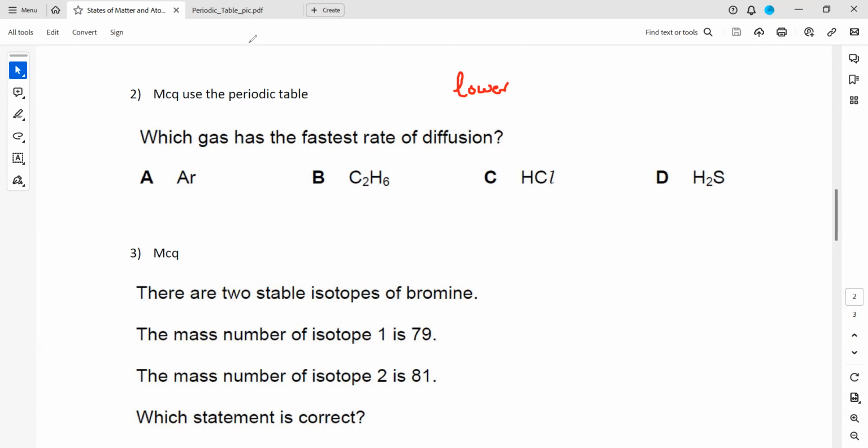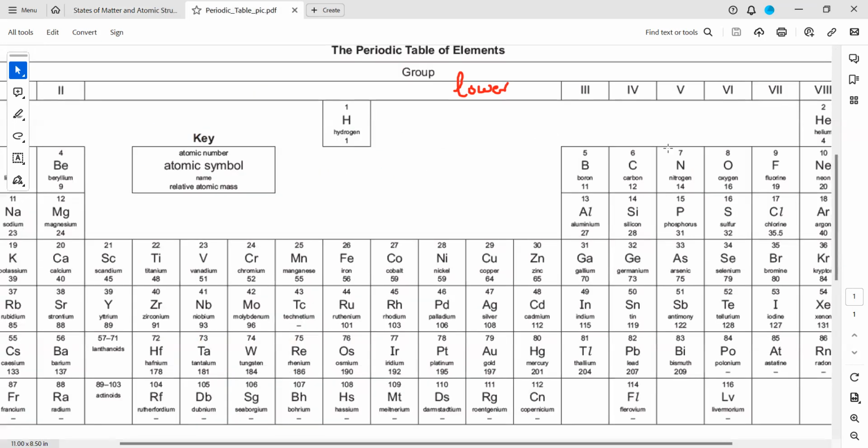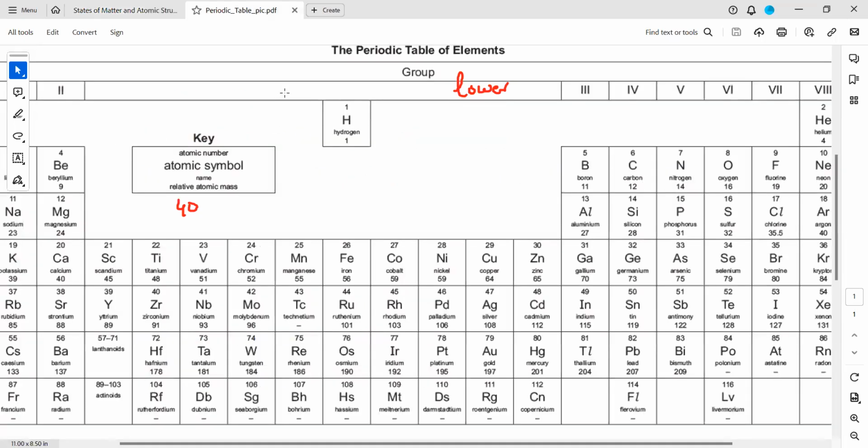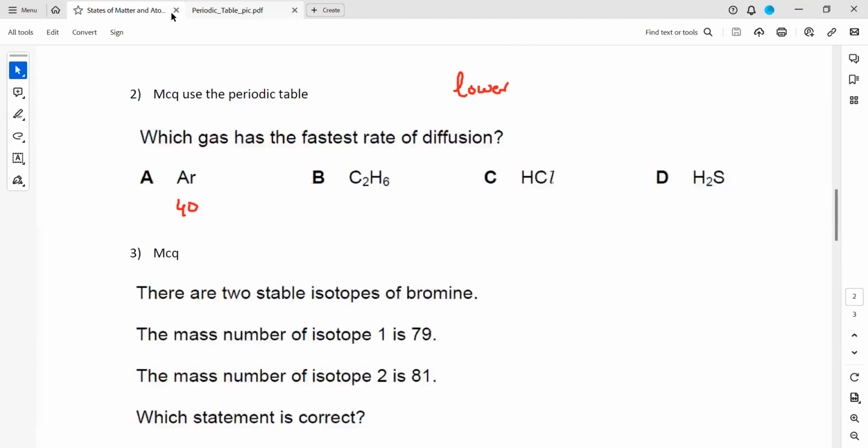You will have access to the periodic table. So when you check argon, argon is 40 here. When we check C2H6, carbon is 12 and hydrogen is 1. So the total mass of C2H6 will be 12 multiplied by 2 plus 1 into 6. So this will be 24 plus 6, which makes 30.